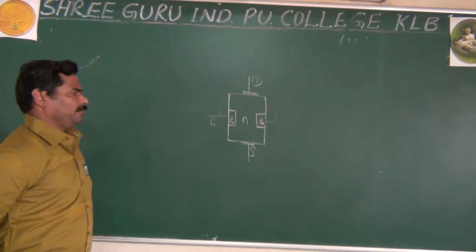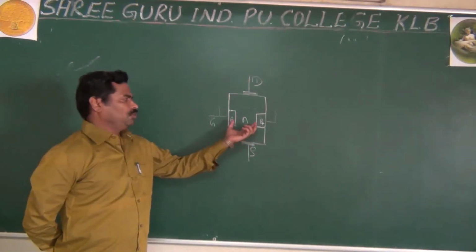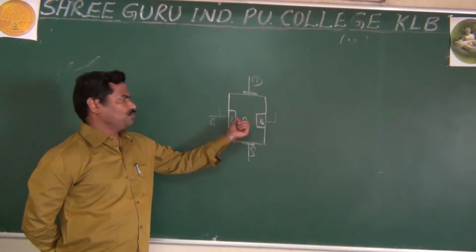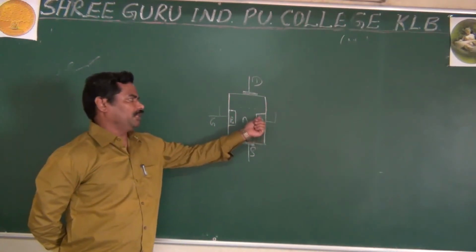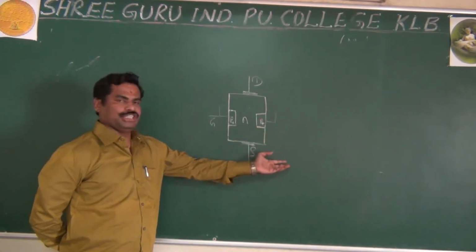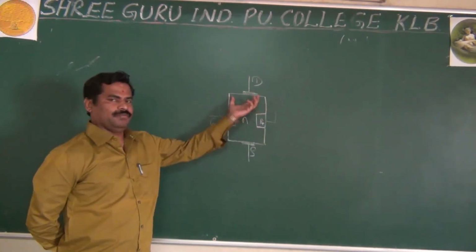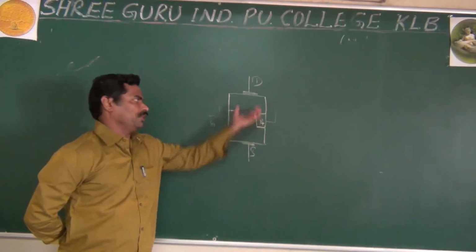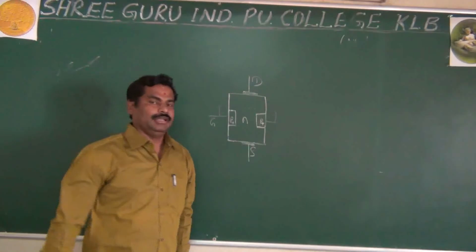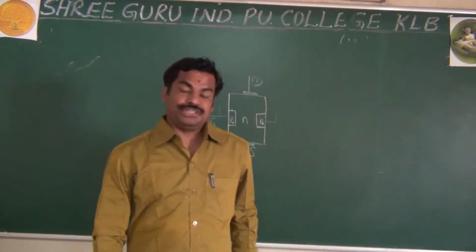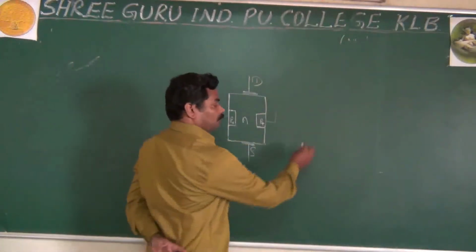Yesterday I said, here without applying any biasing voltages, what happens? You are not having any formation of depletion region here, and you are not applying any biasing voltage, so you are not having any current. The current is not going, or electrons are not going from source to drain, because you are not applying any biasing voltage. And as we know, you are studying physics also, you consider a conductor.